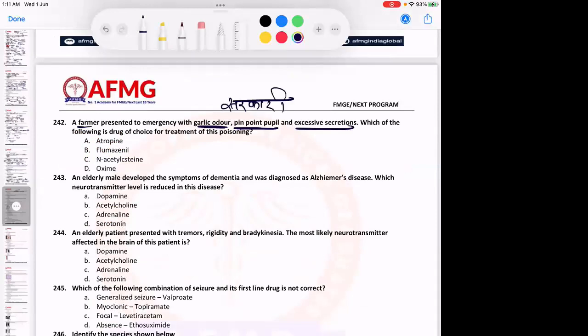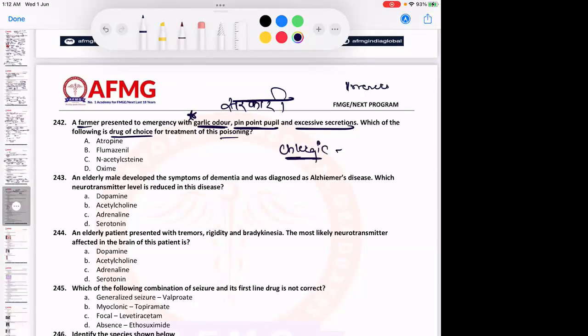इसको बोला जाता है सरकारी, ठीक है। Farmer presented to emergency with garlic odor, pinpoint pupils, excessive secretion, that is increased lacrimation, increased salivation, increased urination. Which of the following is the drug of choice for treatment of this poisoning? So this is a cholinergic poisoning. Arsenic poisoning नहीं हो सकता, arsenic poisoning में garlic odor तो होता है, but not pinpoint pupils, not excessive secretion. So this is a cholinergic poisoning, and this cholinergic poisoning is due to an irreversible inhibitor.